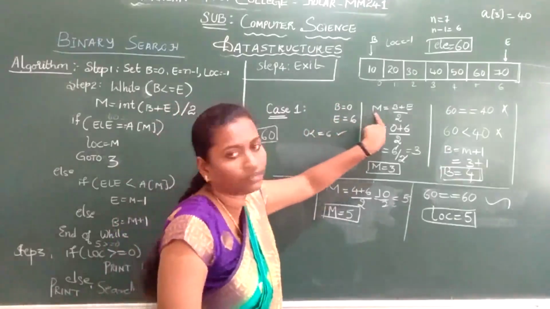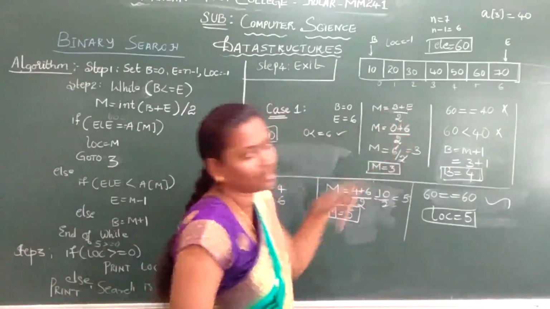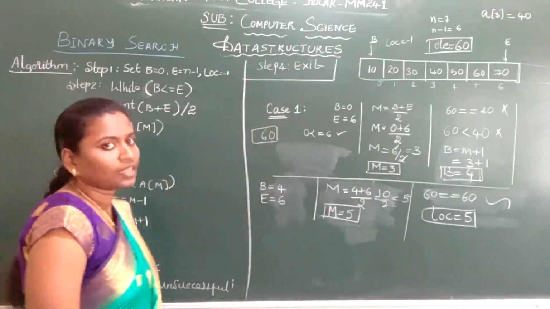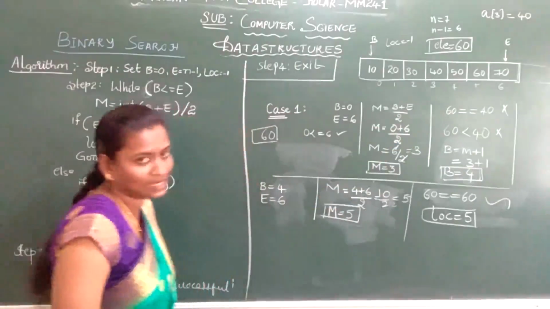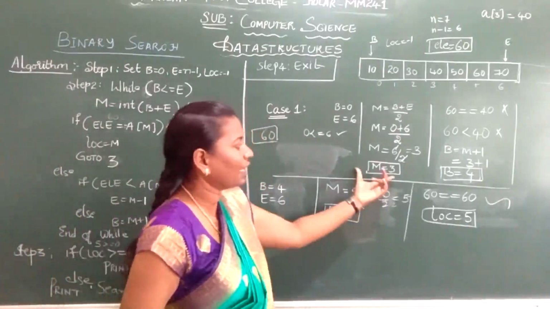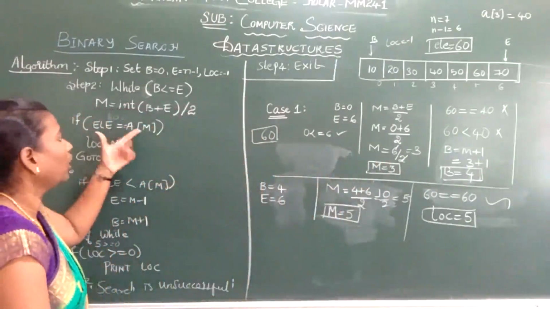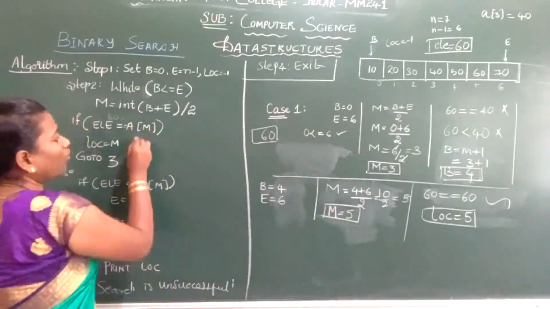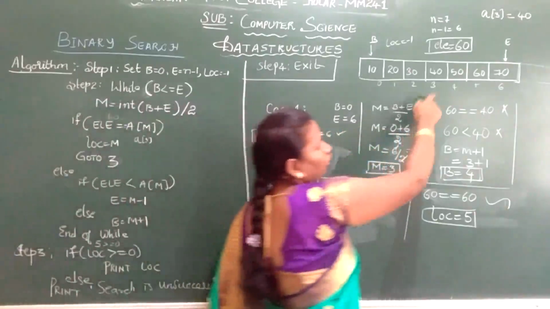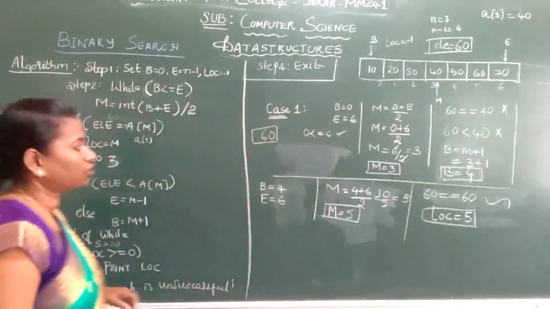Now, what is the next step? We have to calculate the mid element: beginning plus ending divided by 2. Beginning is 0, ending is 6. So 0 plus 6 divided by 2, 6 by 2 is 3. So what is your mid element? 3. Once you found your mid element, what are we supposed to do? A of mid. So what is A of 3? A of 3 is 40.